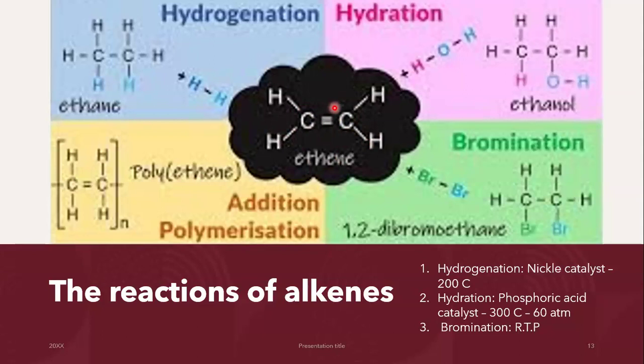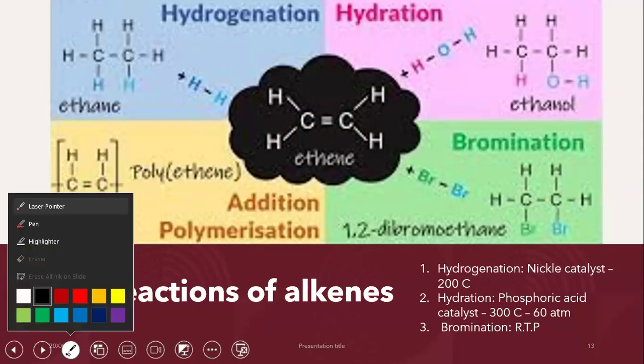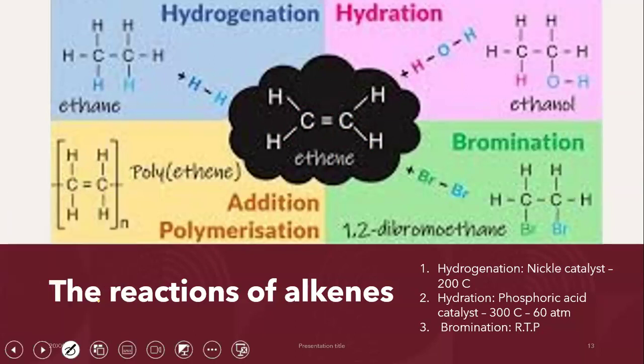So I can perform hydrogenation. In hydrogenation, I can add hydrogen to my molecule. What is going to happen? The double covalent bond is going to break, and as it breaks, hydrogen atoms will be added to the carbon atoms. What is basically happening?